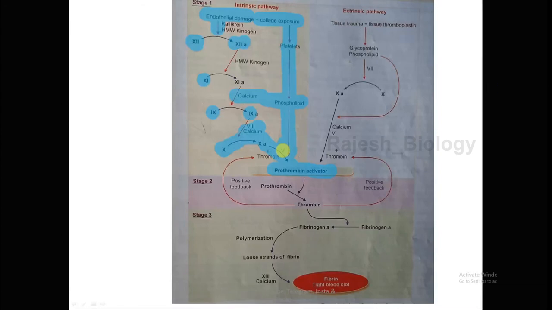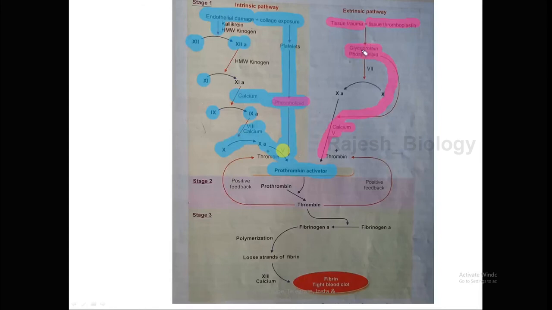In the extrinsic pathway, tissue trauma, that means when tissue is damaged, tissue thromboplastin is released. Tissue thromboplastin has glycoprotein and phospholipid, and that phospholipid, which is very important, can directly activate the prothrombin activator in the presence of calcium and Leiber factor.